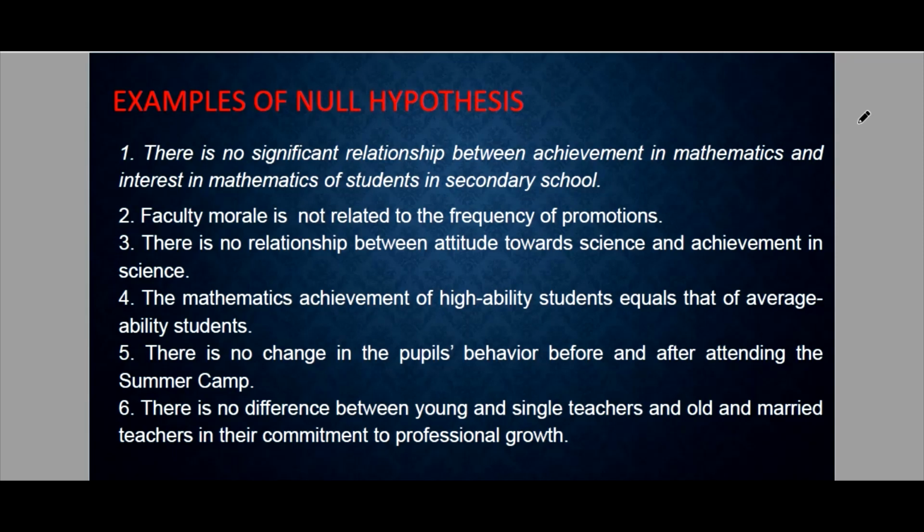Now look at number 4. It doesn't use the word no or not. The mathematics achievement of high ability students equals that of average ability students. So take note of the word equals. Meaning the achievement of the high ability students is the same as the achievement of the average ability students. So ibig sabihin, walang kaibahan yung mathematics achievement nila. So that falls under the null hypothesis. And of course, number 5 and 6, we have the keyword no. So those two are also null hypotheses.